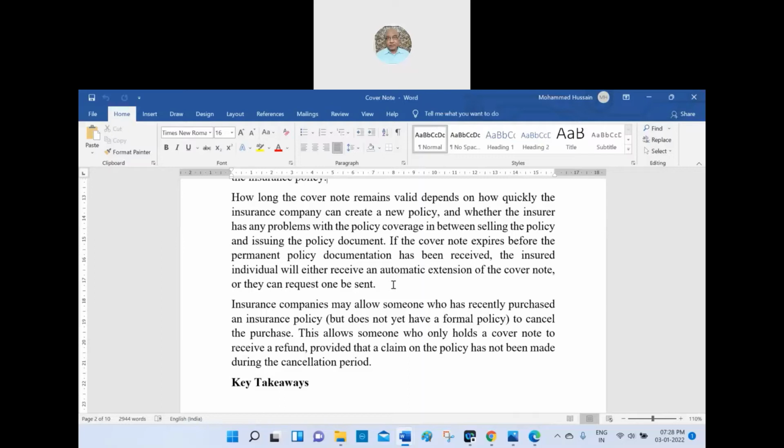Up to that time period, they will issue the registration of the policy. If the cover note expires before the permanent policy documentation has been received, the insured individual will either receive an automatic extension of the cover note, or they can request one be sent. Either they request the extension of the cover note, or he will give the policy, that is the certificate of policy, whichever is earlier.